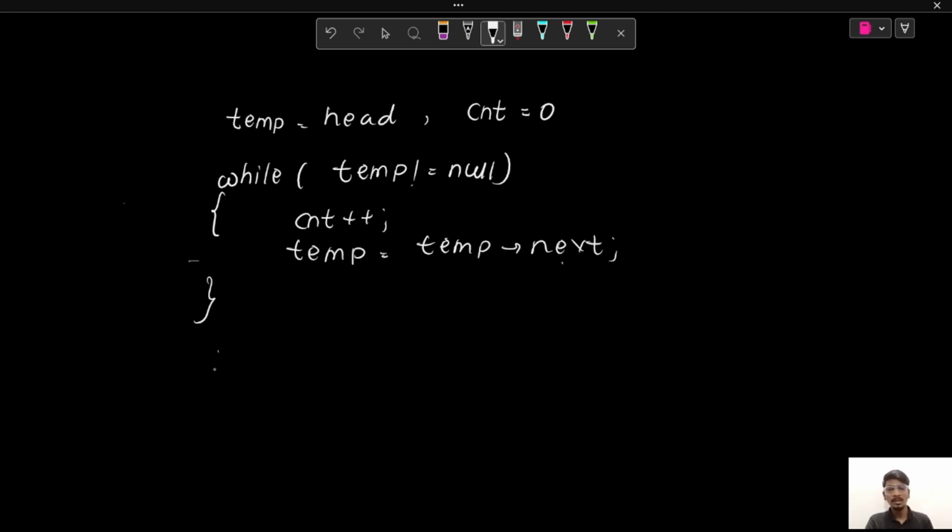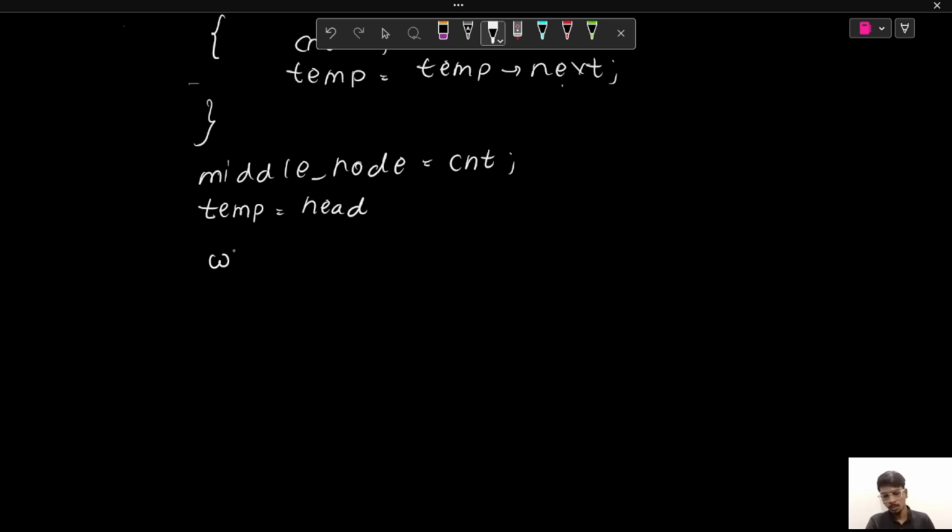As our count is containing the value of the total number of nodes in the linked list, we'll initialize the variable middle node with the total number of nodes in the linked list. And again, we'll initialize our temp to head and we'll start iterating over our linked list. So while true, we'll start iterating over the linked list till our middle node value is not equal to 0. So we'll decrement the value of our middle node. So middle node minus minus.